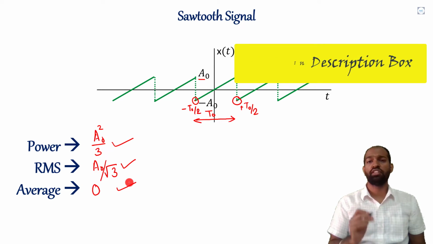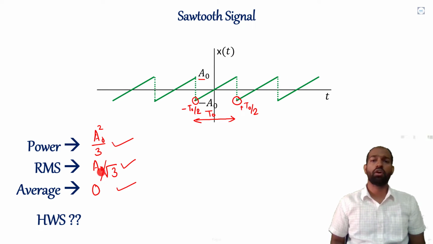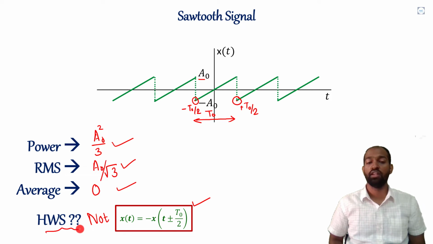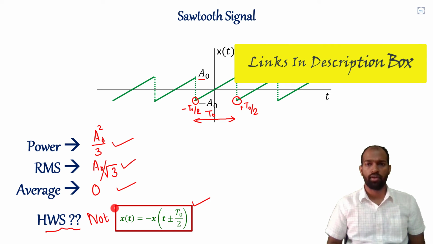Now let's discuss whether this signal is half-wave symmetric or not. For half-wave symmetry, we know that the signal must satisfy x(t) equal to minus of x(t plus or minus T naught by 2). In case of the sawtooth signal, it is not satisfying this condition. That's why it is not a half-wave symmetric signal. This is a very important point. It can be asked in exams. And for half-wave symmetry signal, you can refer to lecture number 11.